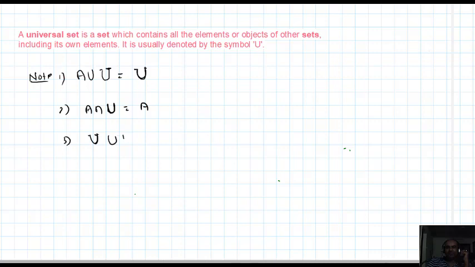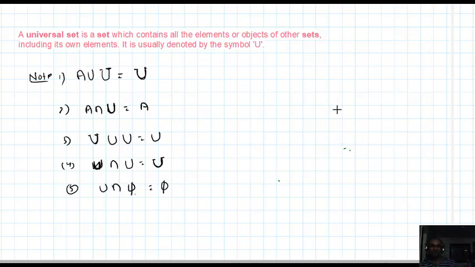U union U is U only. U intersection U, what is the intersection? U only. U intersection phi, what is that? Phi only. Okay, so this is about the universal set, and it is important.